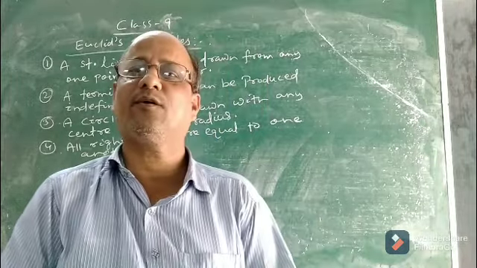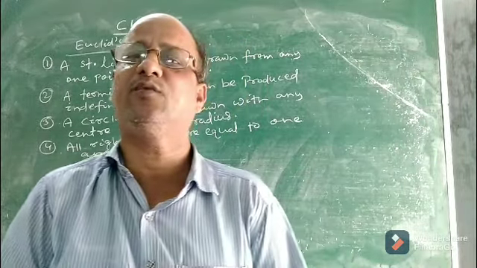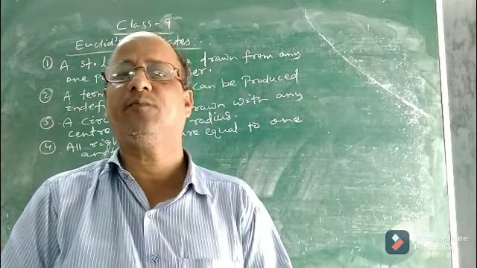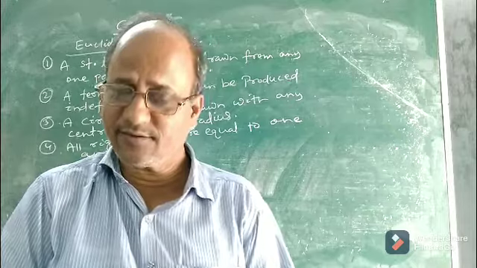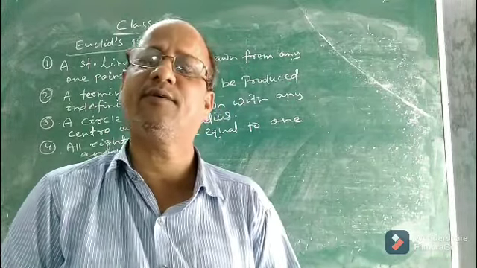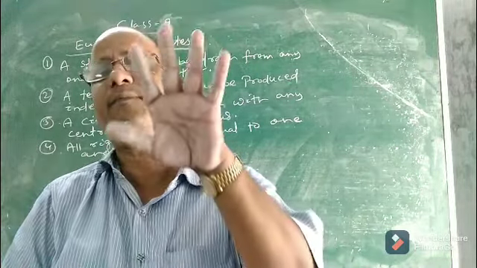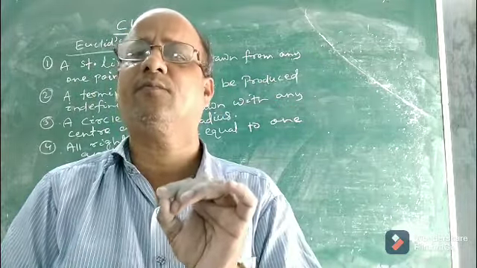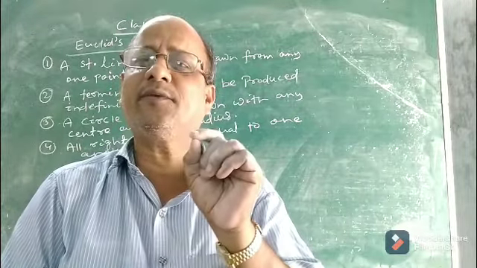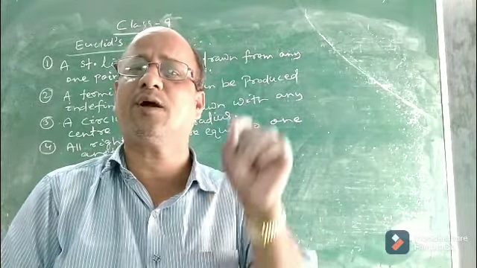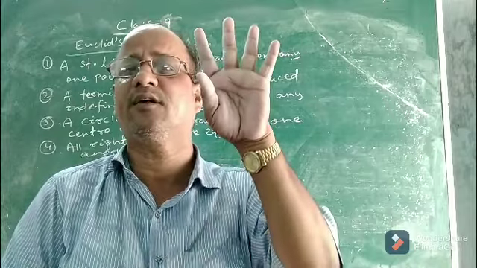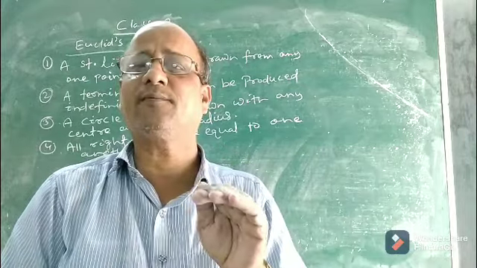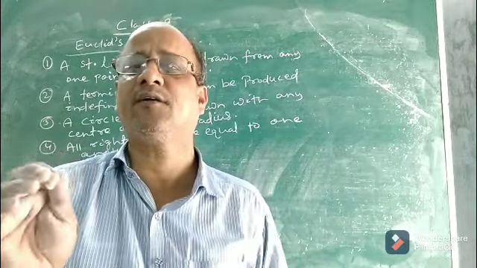Children, in the previous class we completed all 7 of Euclid's axioms. I had discussed everything in detail and I hope you have understood. So today let us discuss the different postulates given by Euclid. There are 5 postulates. The 5th one is very important from the examination point of view, but that does not mean we will not go through the remaining postulates. Today we will discuss 4 postulates, and in another class I will discuss the 5th one so that the chapter will be completed, and then we will discuss some of the problems.